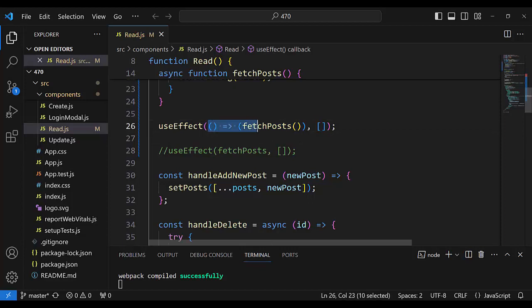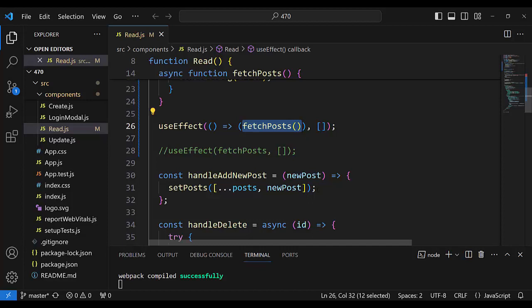When useEffect is called, the first parameter, the arrow function, is activated,